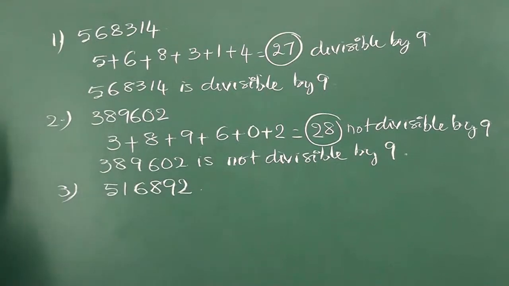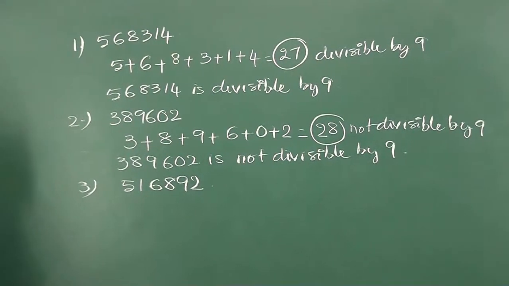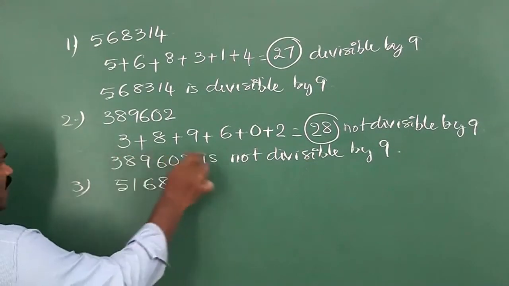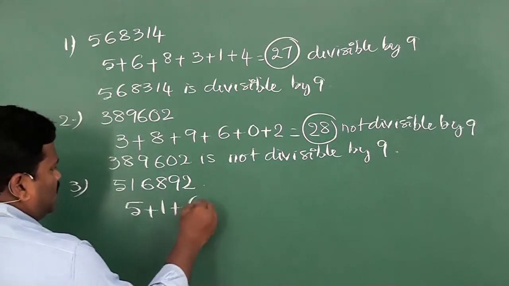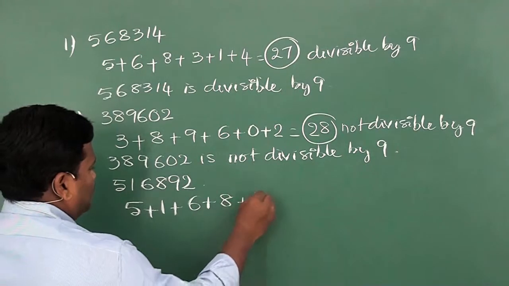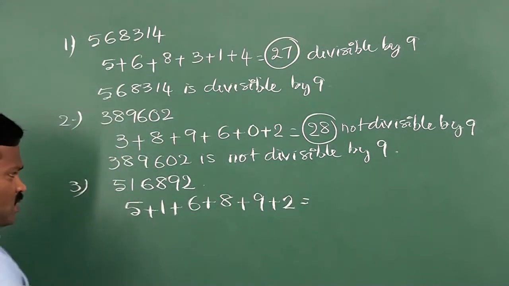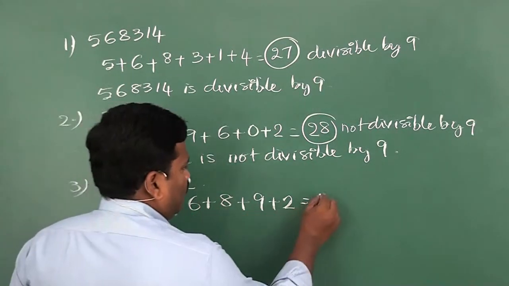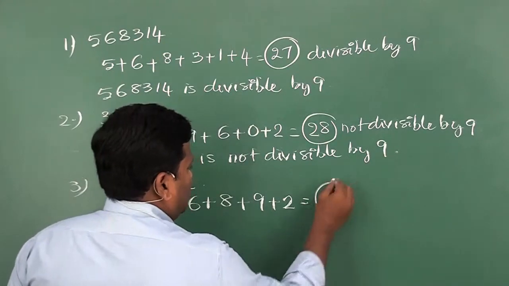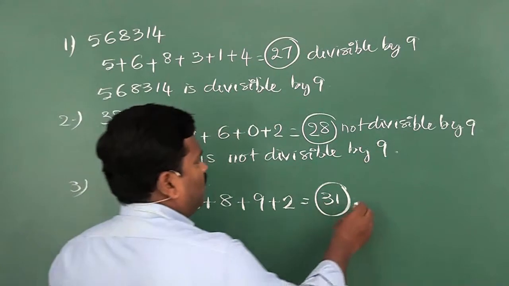Now see the third one, 516892. Is this number divisible by 9 or not? Same, find out the sum of the digits. 5 plus 1 plus 6 plus 8 plus 9 plus 2. 5 plus 1 is 6, 6 plus 6 is 12, 20, 29, 31. Is 31 divisible by 9? No, 31 is not divisible by 9.